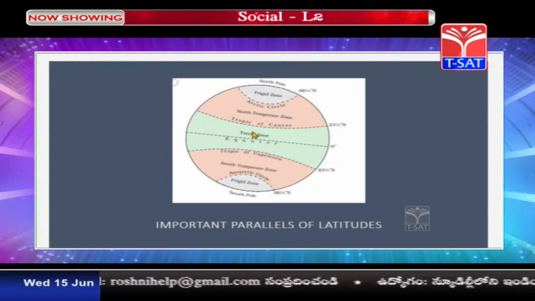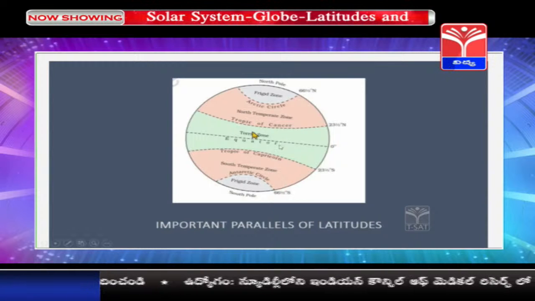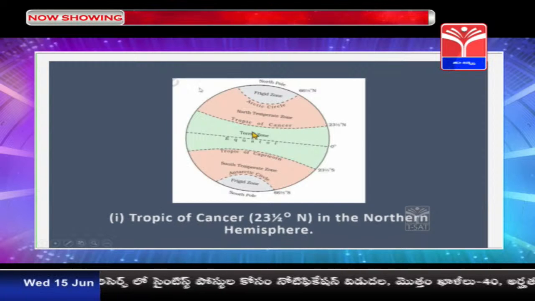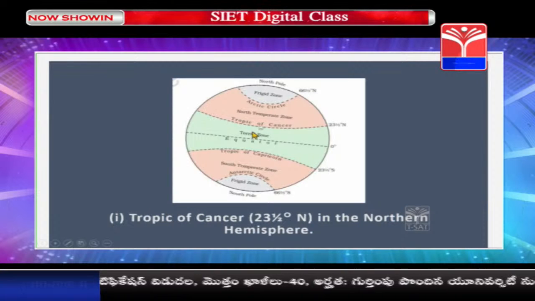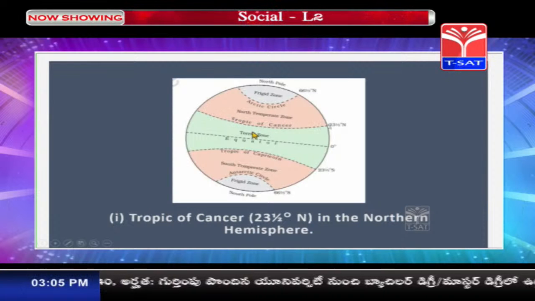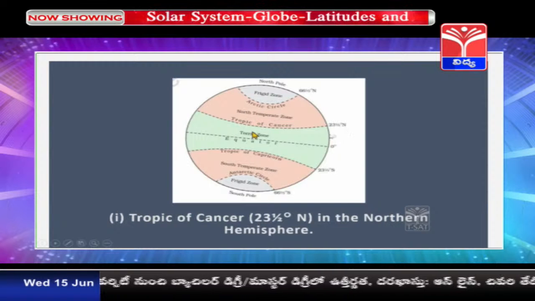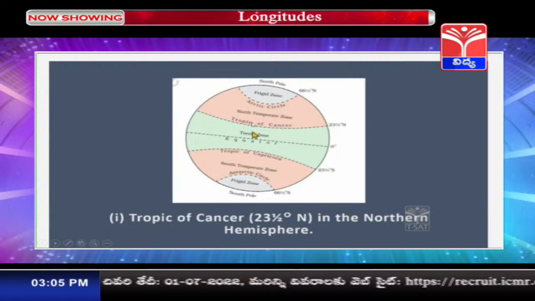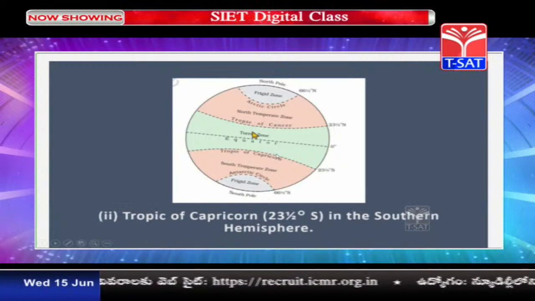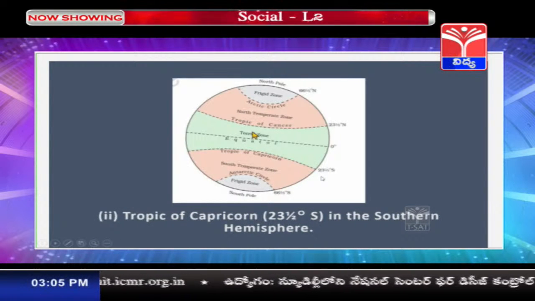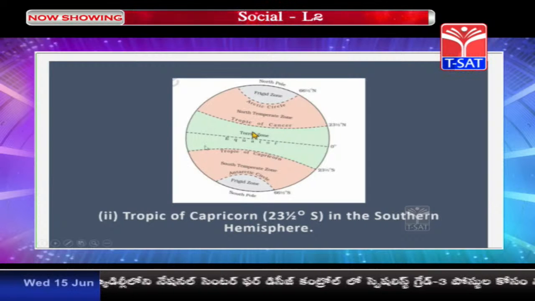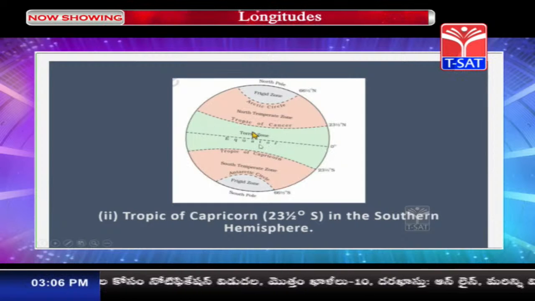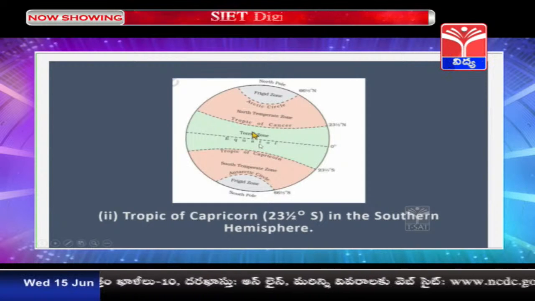Now let me tell you about some important parallels of latitudes. You all know about the equator children, that is 0 degree latitude. Above 0 degree, when you go towards the north children, you will find the Tropic of Cancer at 23.5 degrees in the northern hemisphere. Similarly, when you go 23.5 degrees towards south, you will find the Tropic of Capricorn. Now this whole belt children is called a tropical belt, and it will be very hot. Why? Because it will be receiving direct sun rays.